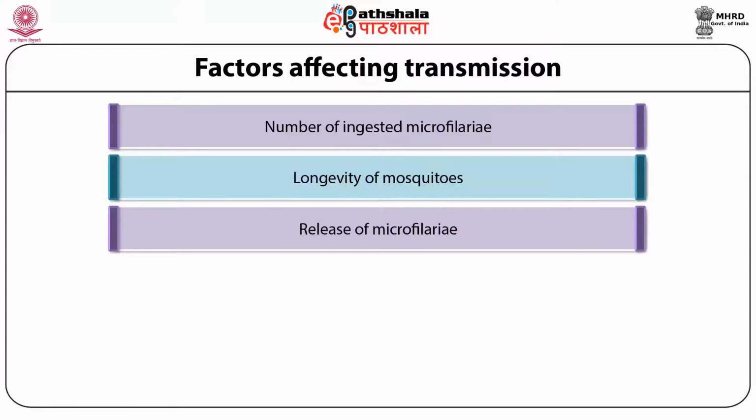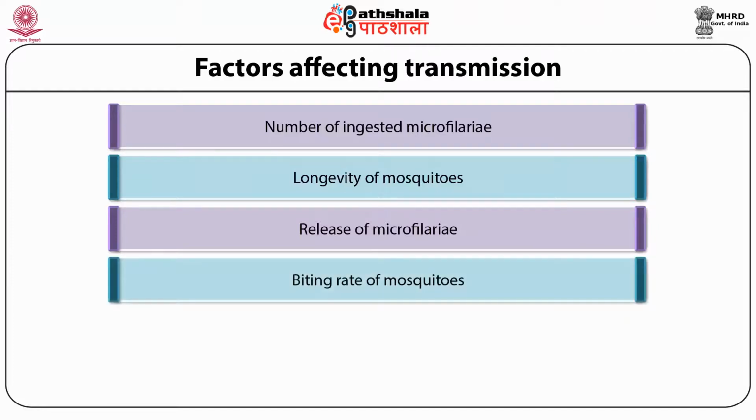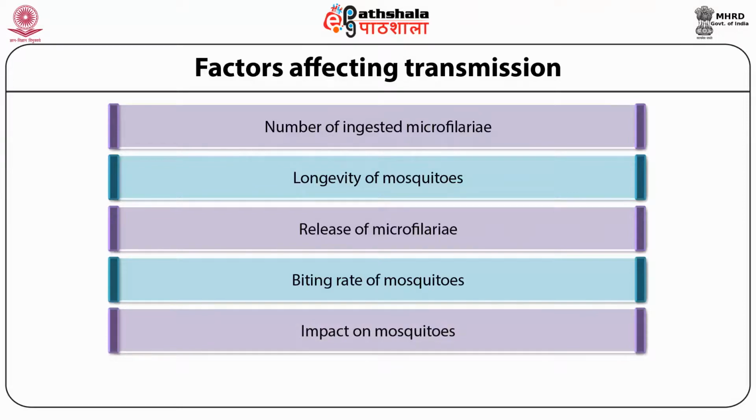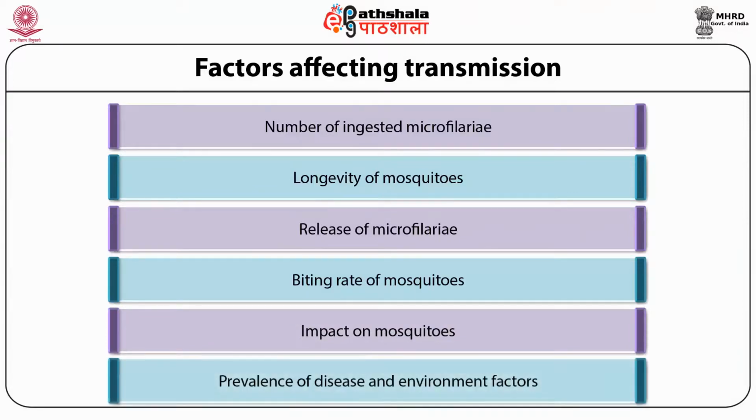Along with all these factors, the transmission of parasites also depends upon the biting rate of mosquitoes, the number of infectious hosts available from which they can suck blood, the possible adverse impact on mosquitoes, and the local environmental conditions such as rainfall, temperature, humidity, and soil type, which can affect the breeding sites of the mosquitoes and their survival.